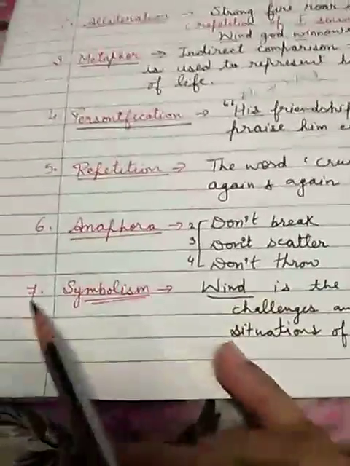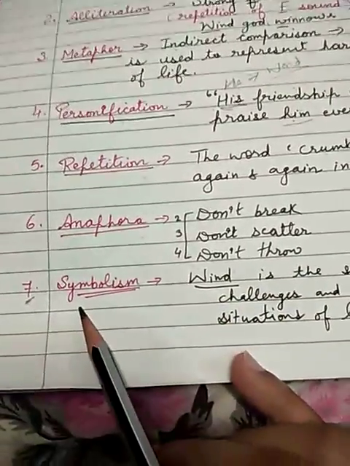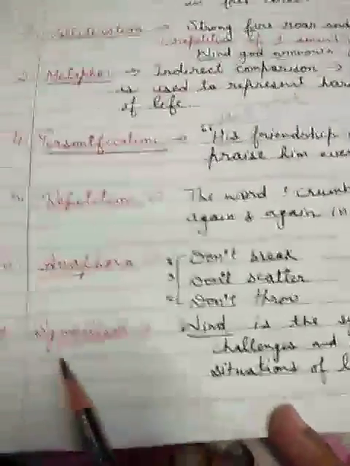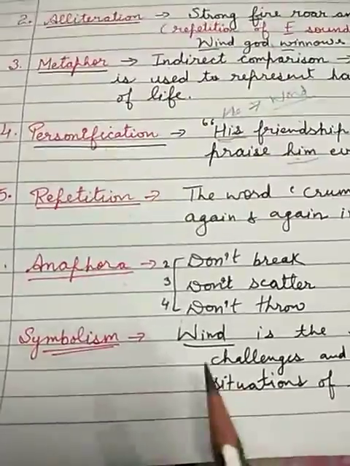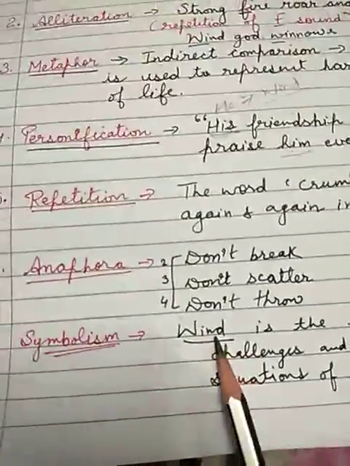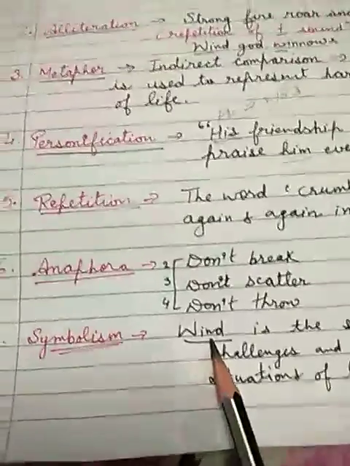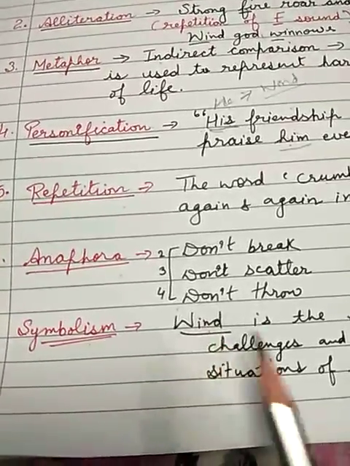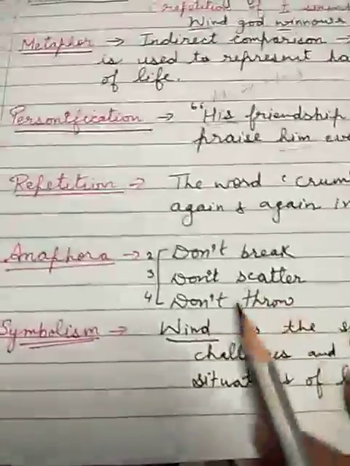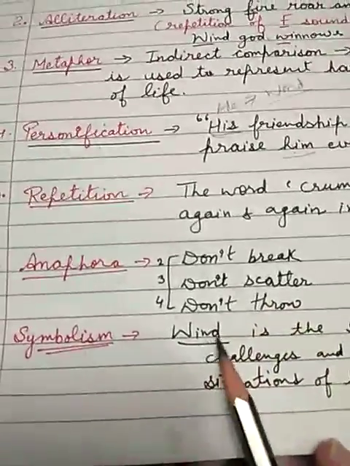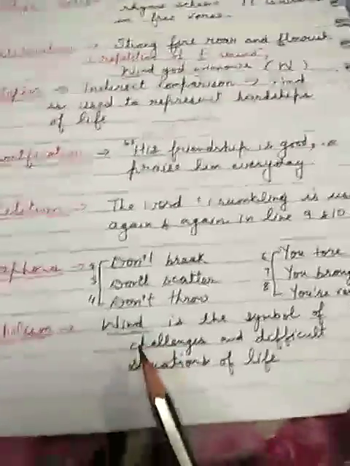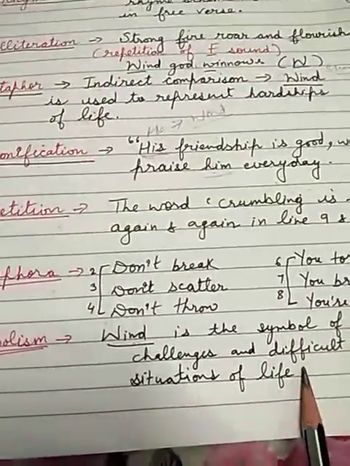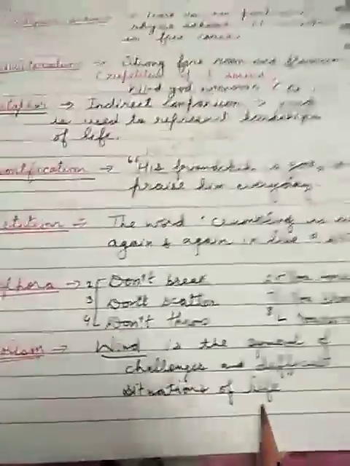Understood? And the last poetic device used here is symbolism. How can we say symbolism? Because the wind, or the strong winds and destructions, are given in the poem to show how challenges and difficult situations in life destroy us, or harm us.